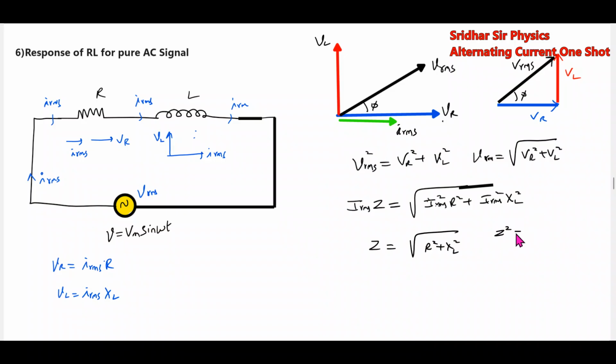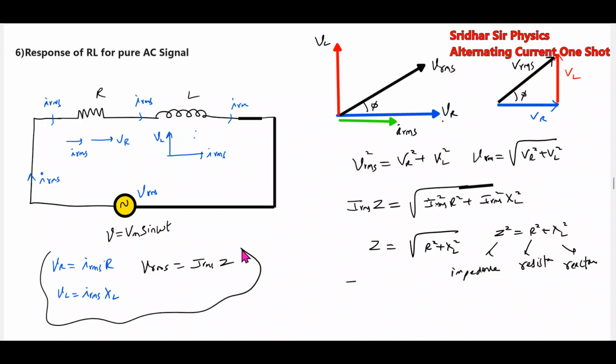Z is called impedance, R is resistance, and XL is called reactance. So Ohm's law for the circuit will be VRMS equal to IRMS into Z. This is the basic Ohm's law that you should learn.